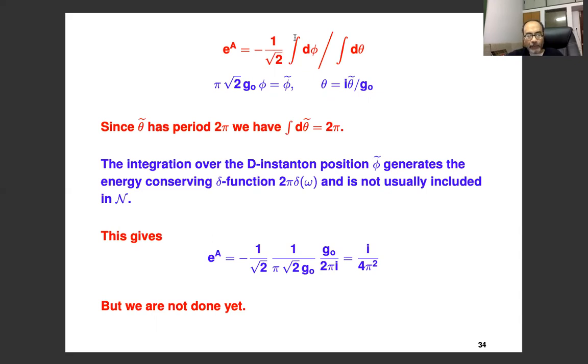And what we have is minus 1 over root 2 times here the normalization that takes you from phi to phi tilde, that's here. And the normalization that takes you from theta to theta tilde, that's this here. And then 1 over 2 pi because the theta tilde integral gives you 2 pi. So that ultimately gives a factor of i over 4 pi squared for e to the A.